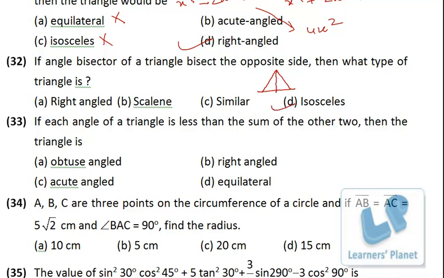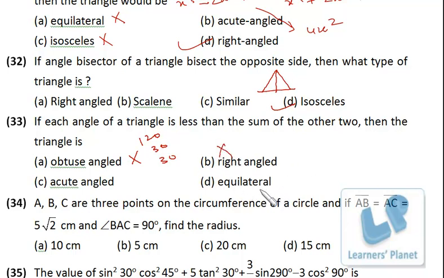If each angle of a triangle is less than the sum of the other two, then the triangle is obtuse angled. It is not possible, because in case of an obtuse angle, one angle will be more than 90, right? Suppose I take 120, 30 and 30. In that case the sum of these two angles will be less than this. So obtuse angle is not possible, and right angle is not possible, because the sum of two angles would be equal to the third angle. So it's not possible.